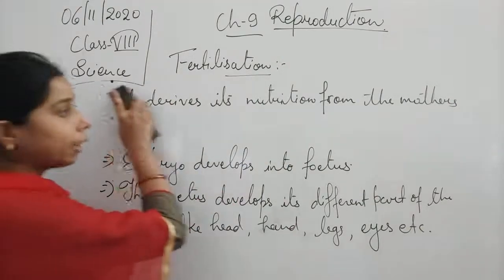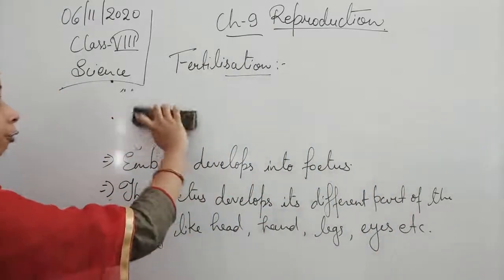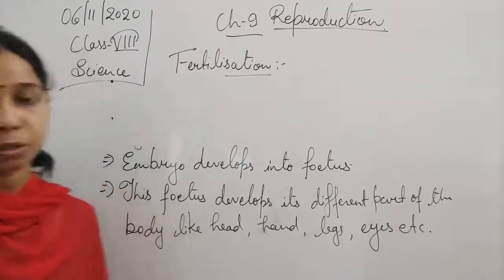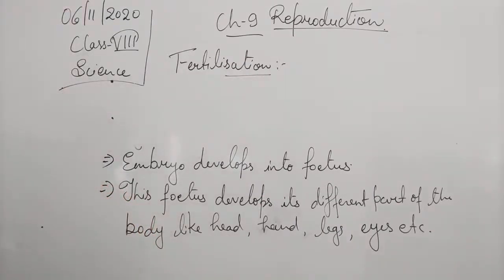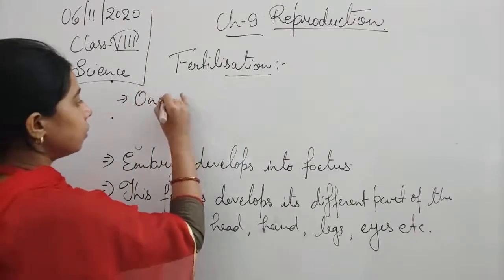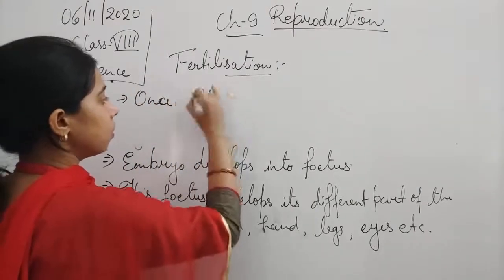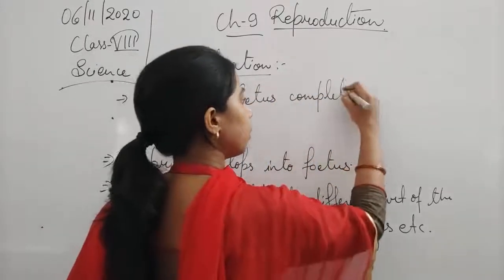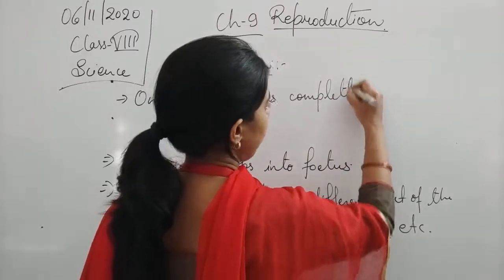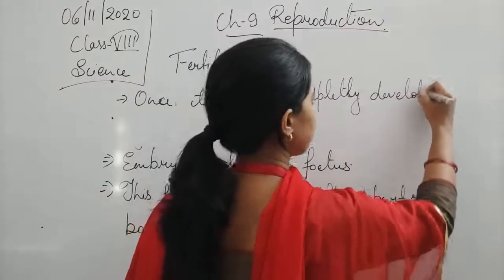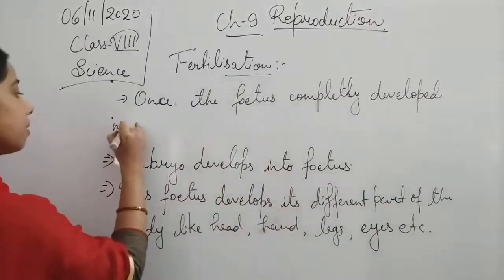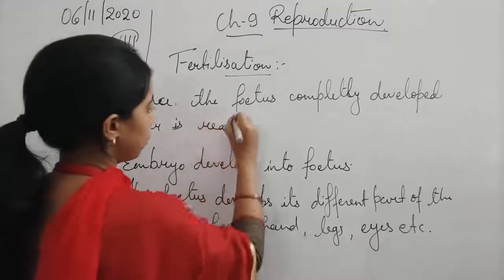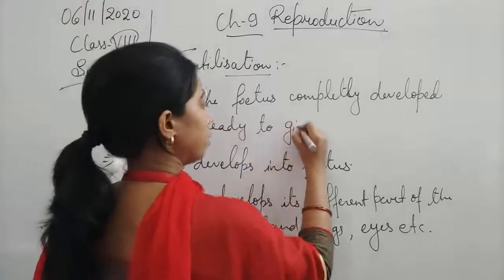And when all the body parts get properly developed, when it is fully grown, then we can say that the mother is ready to give birth to the baby. So we can write it: once the fetus is completely developed, mother is ready to give birth.